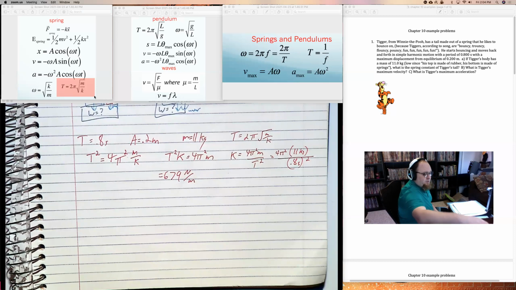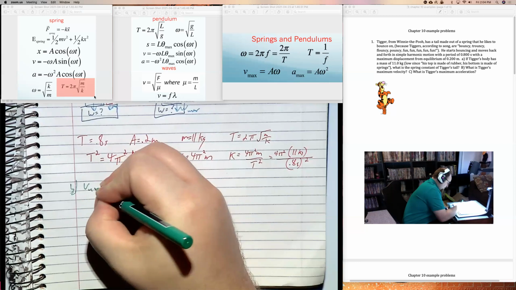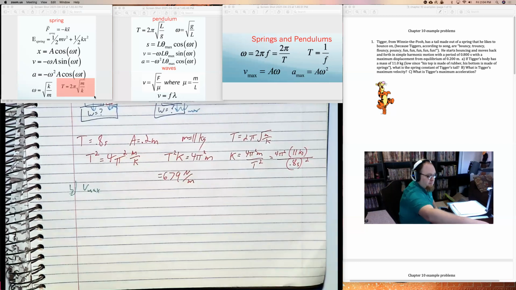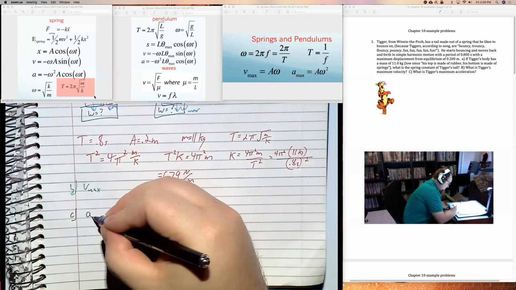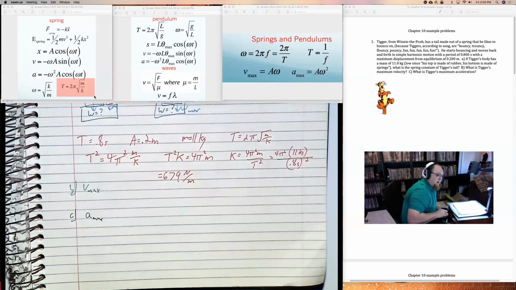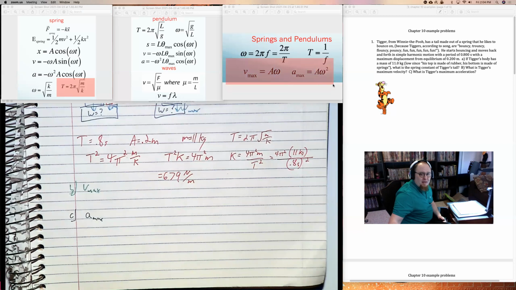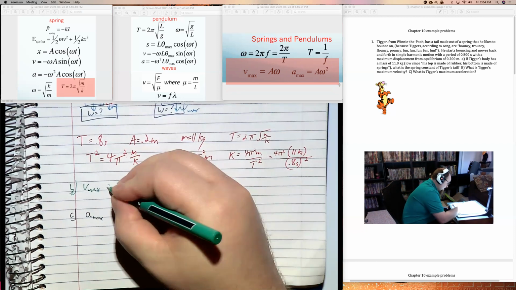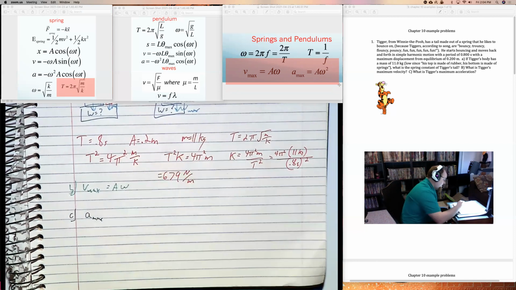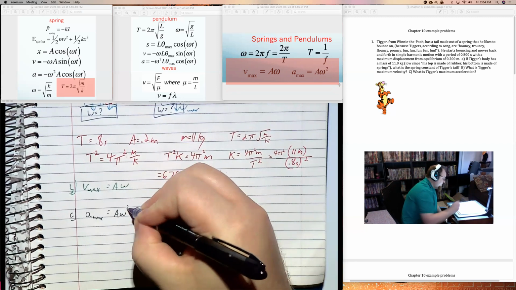Okay, B is what is the max velocity? C is what is the maximum acceleration? I'm going to do both of these at the same time. If I want to get Vmax and Amax, I have equations for those. Even though velocity is a function of time, the maximum value is always A omega. And the maximum value of acceleration is always A omega squared. And so I can get both of these if I just solve for what omega is.